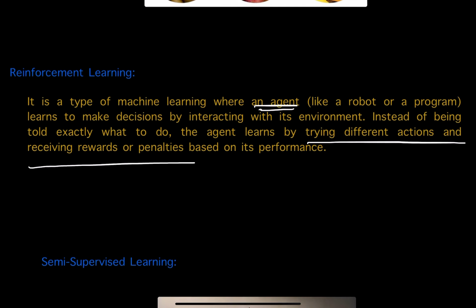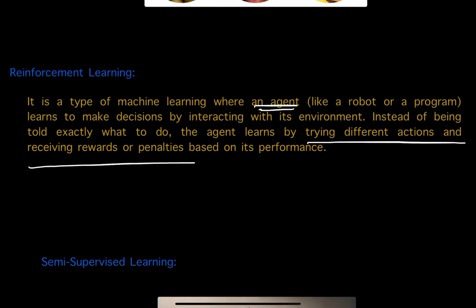Instead, when the dog performs the action correctly and you give a treat, the dog will learn that for so and so instruction, if I do so and so action, my master is giving me a treat. That means this is the correct action to get that treat.